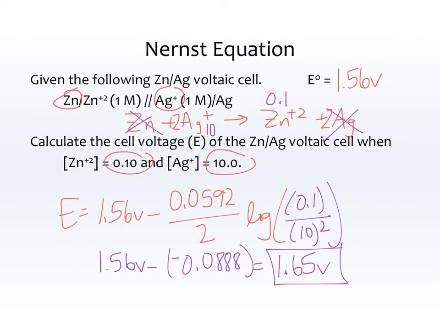Last thing on this problem, let's make sure that makes sense. Since we're increasing the reactant side, the reaction should say way too many reactants and shift towards the products, which means the E should get larger. It's becoming more spontaneous, and it does. From 1.56 to 1.65, the voltage increases.